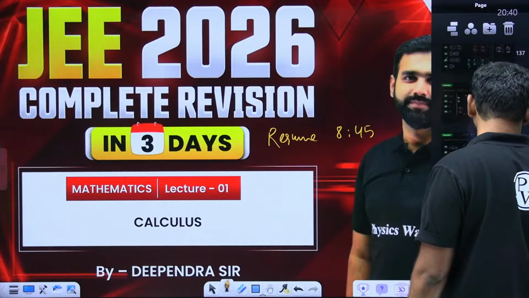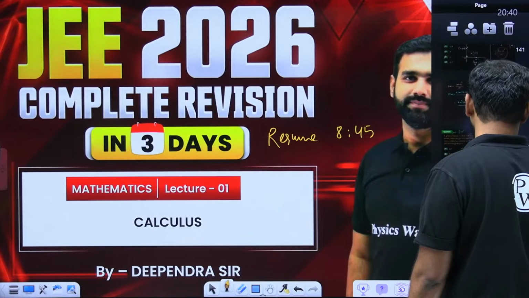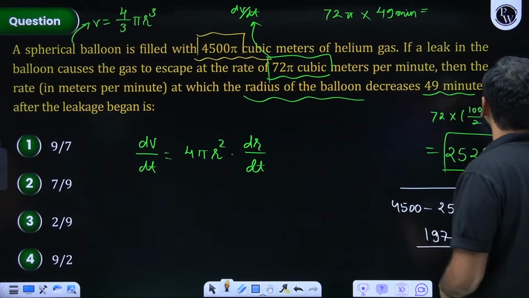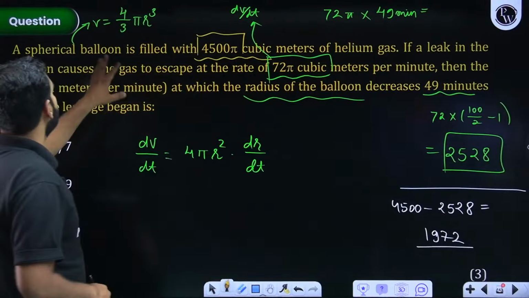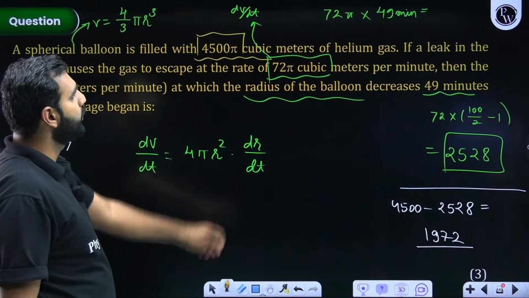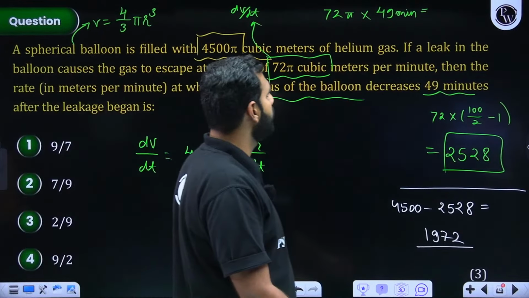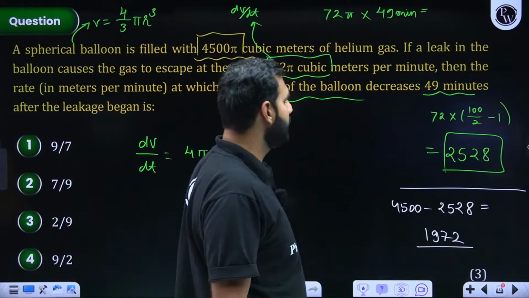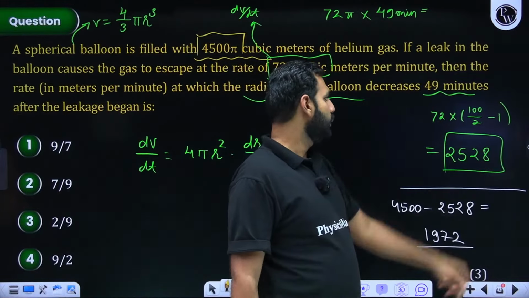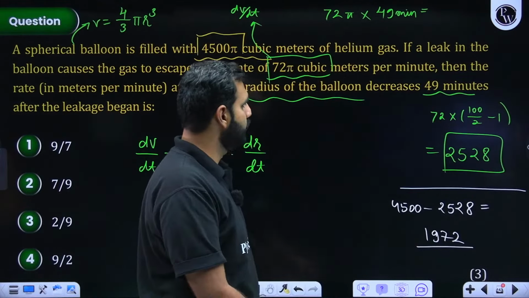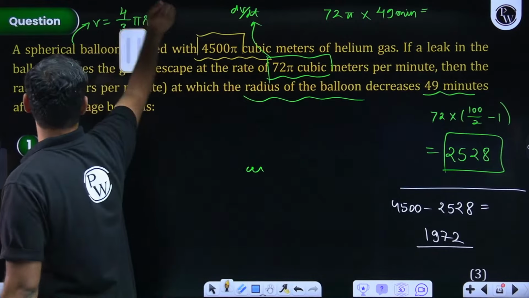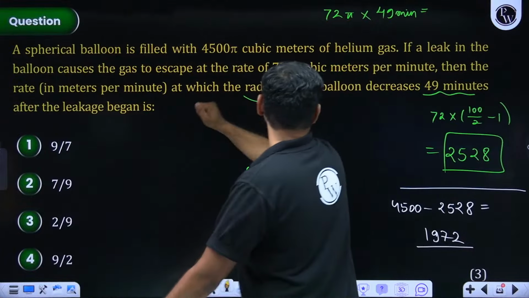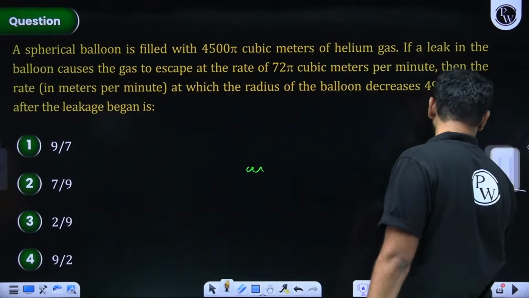Where are we? I think we were on this particular question. Right, so what was there? 4 by 3 pi r cube, okay, 72 into 49, how much will that be? Okay, let me do this whole again because I think there is some calculation error. I'll get back to this, okay? Hold on for a while.